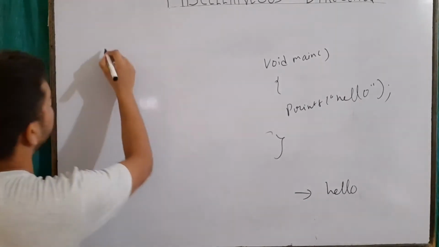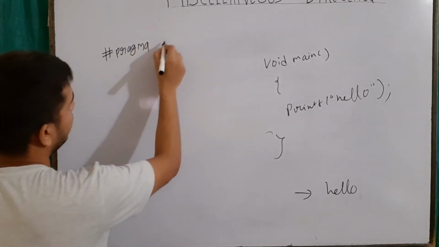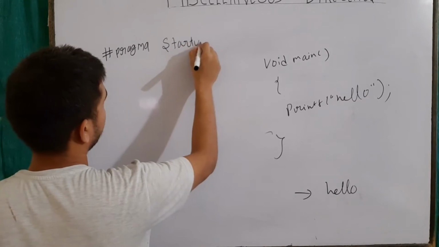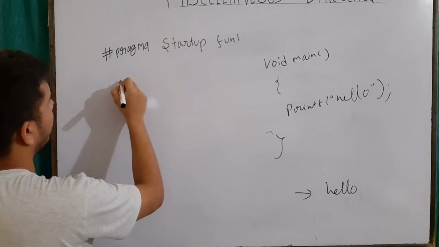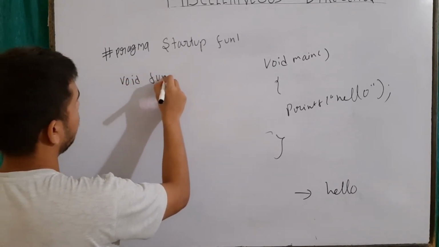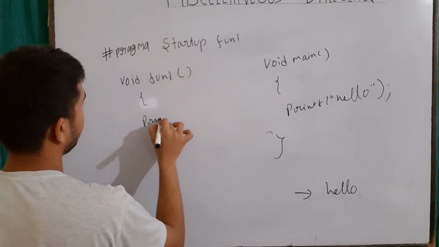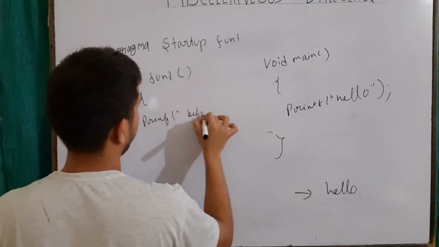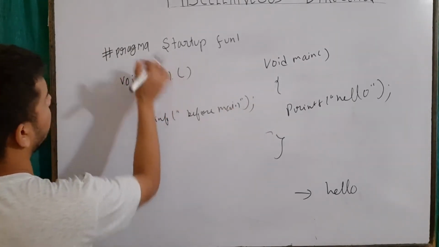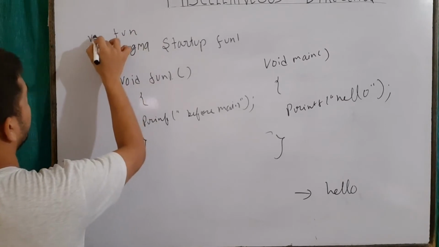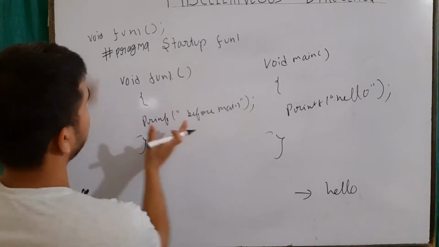So what will I use? I will use pragma, right? And I will write it at startup call fun1. Okay, and I will define, let's say, void fun1, and I will say printf before main, right? And also I need to write its prototype, so void fun1. Okay, now assume that all this code is above it.